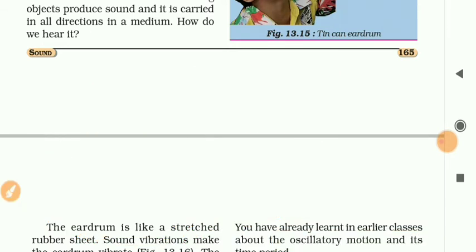Clear? If anyone asks you what the amplitude is, now you can say that when any bob or ball moves or oscillates from its mean position to its extreme position, the maximum displacement from the mean position during oscillation is called amplitude. What can we call it? We call it amplitude. Right?